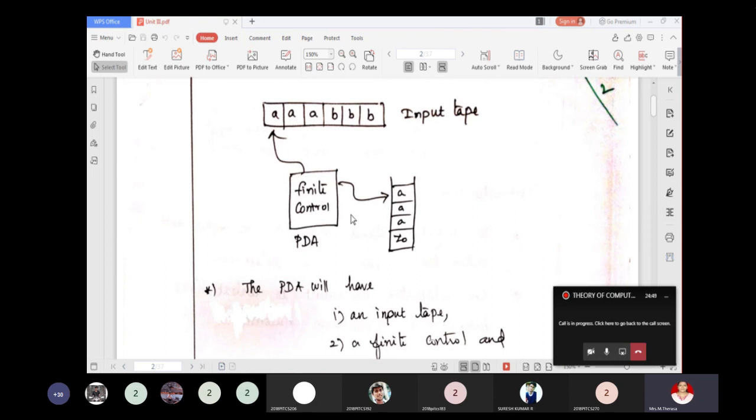In one transition, the pushdown automaton consumes from the input the symbol that it uses in the transition. If epsilon is used for the input, then no input symbol is consumed. It goes to the new state, which may or may not be the same as the previous state, and replaces the symbol at the top of the stack by any string.